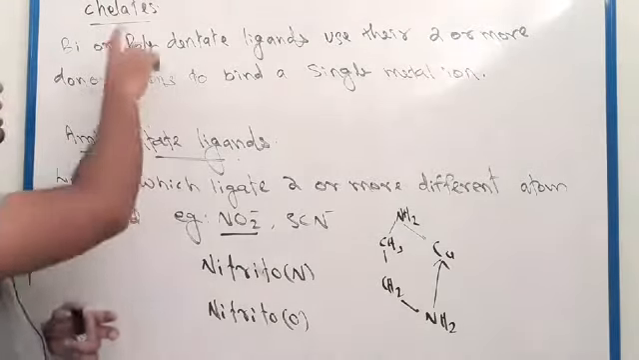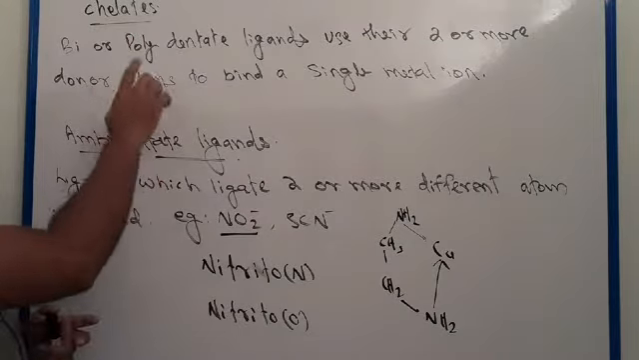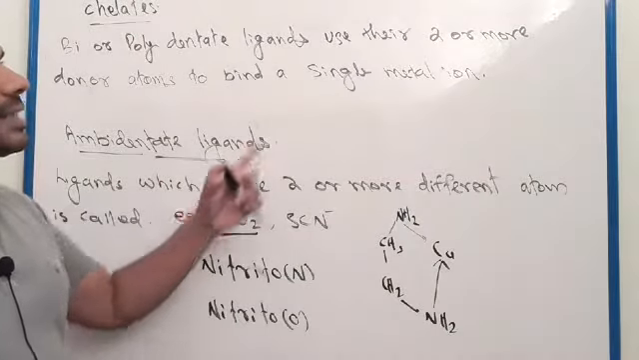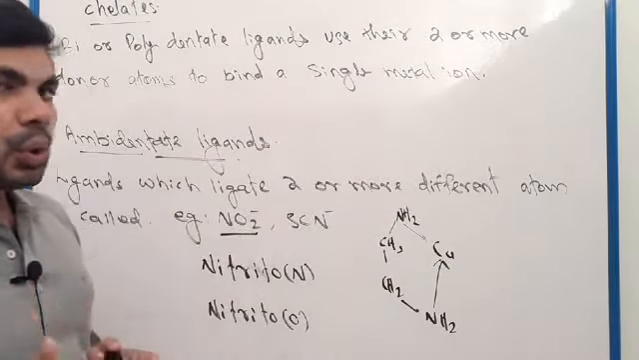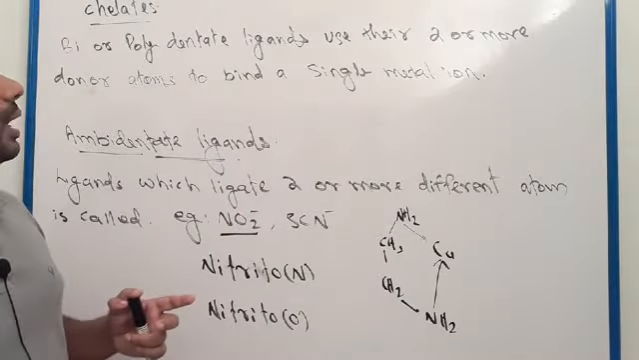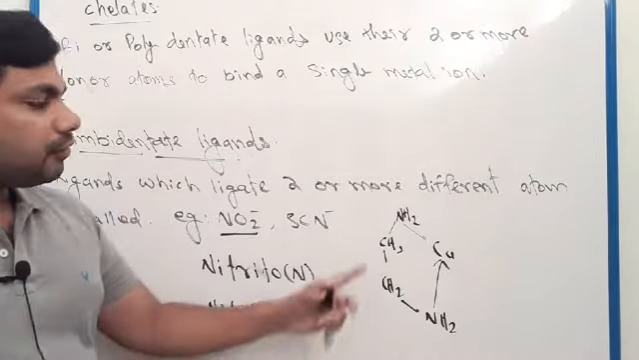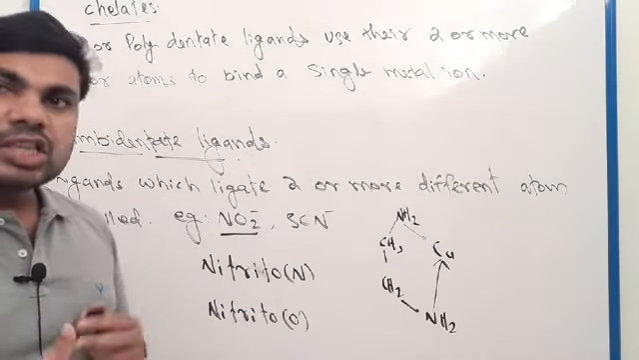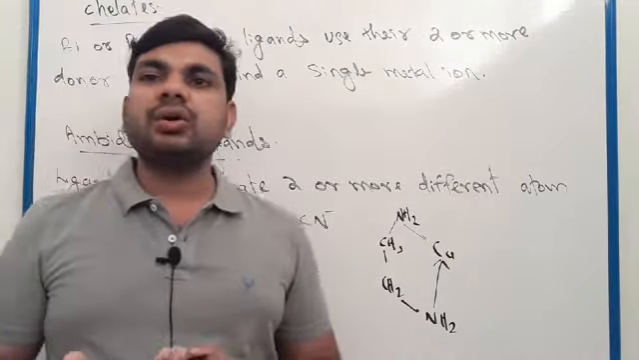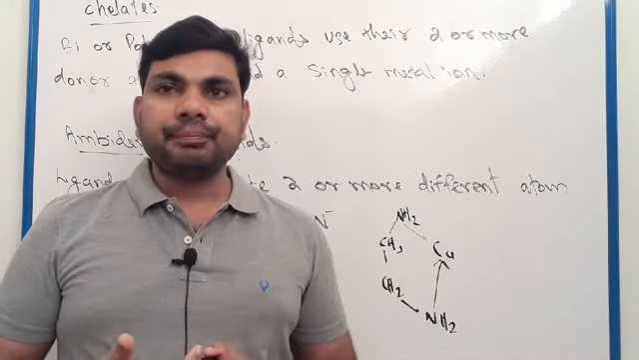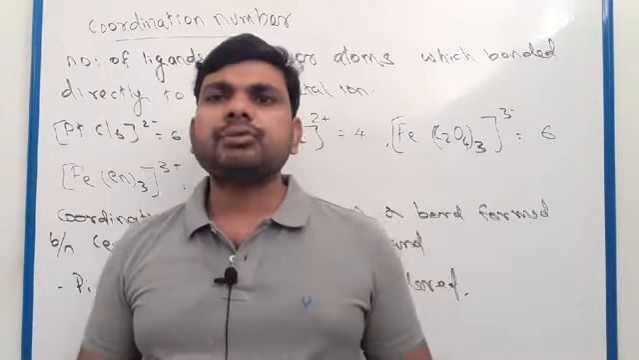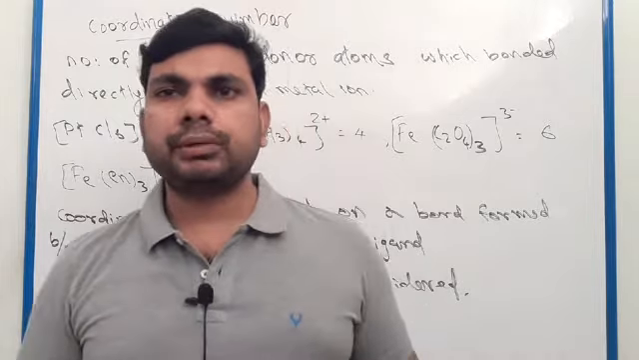First we discussed chelates. Chelates mean bi or polydentate ligands use their two or more donor atoms and bind to a single metal ion and form a ring structure. Such types of ring structures are called chelates. Clear? Okay, next we have to discuss coordination number.